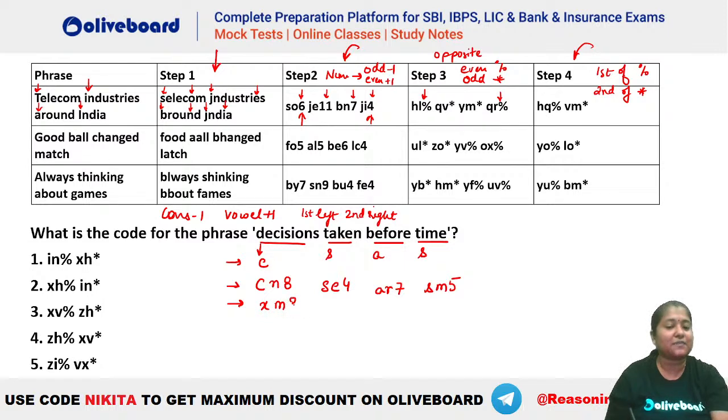M होता है. So XM 8. S का क्या होता है? What is the value for S here? 8 को 8 नहीं लिखेंगे. This will be written as what? This is an even number. So this has to be what? This has to be a percentage. XM percentage. ठीक है. Similarly SE.